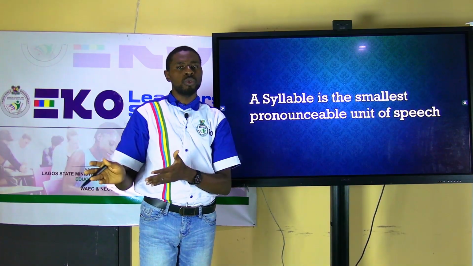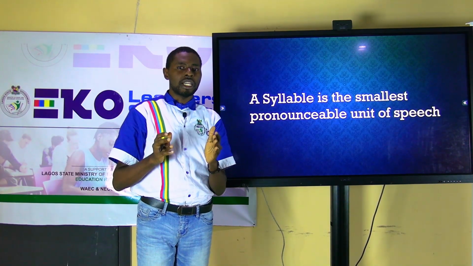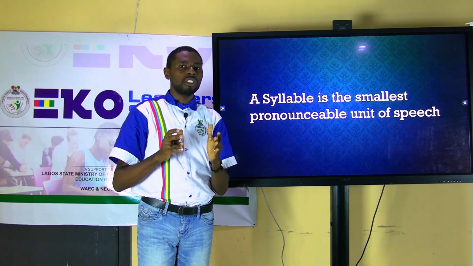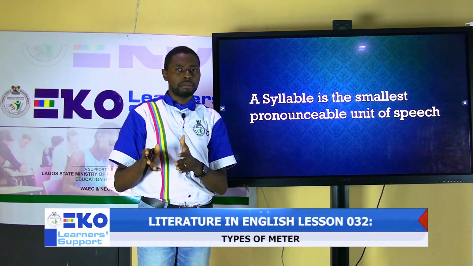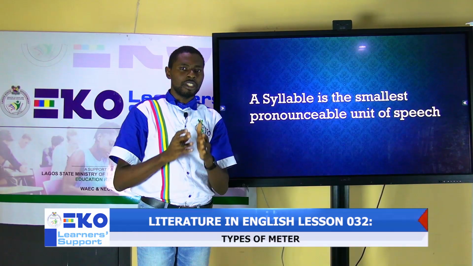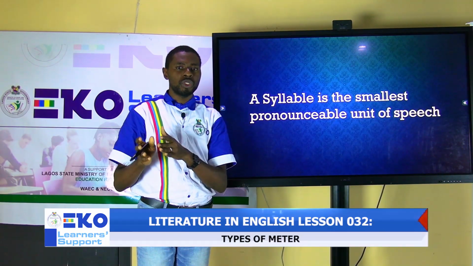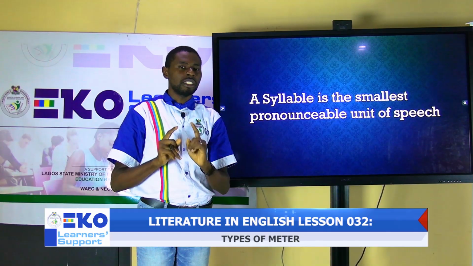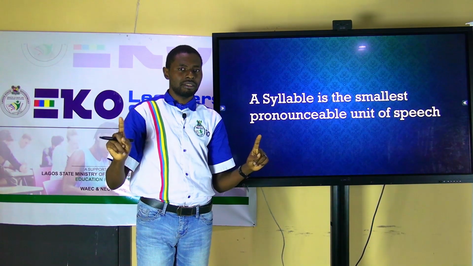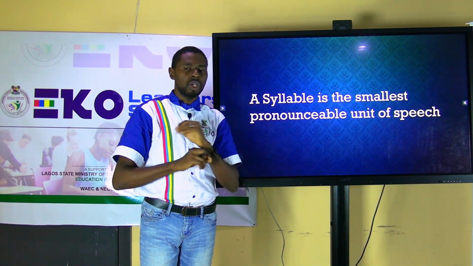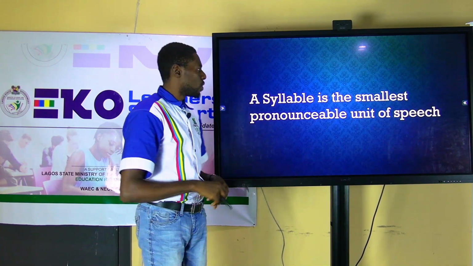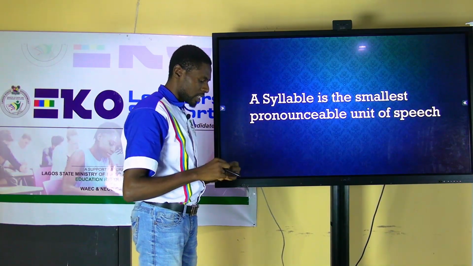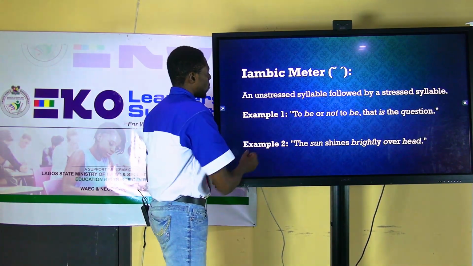Now, if I say I am bold, to start with, I said I. I could not do any other thing until I could say am. So the smallest one between I am bold is either I or am or bold, because I can say it at a single breath. That's the smallest unit of a speech. All right, now a syllable is the smallest pronounceable. That is the smallest thing you can pronounce.